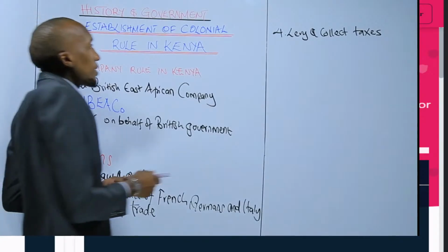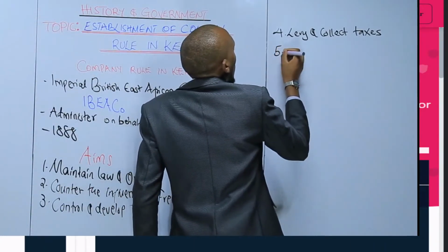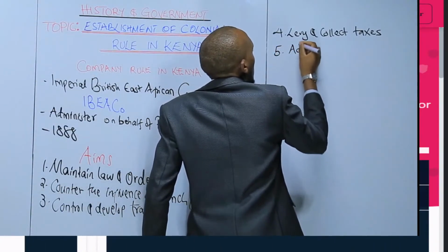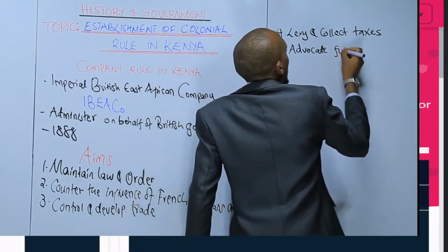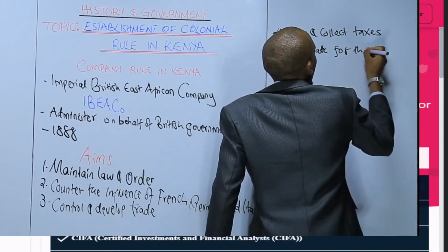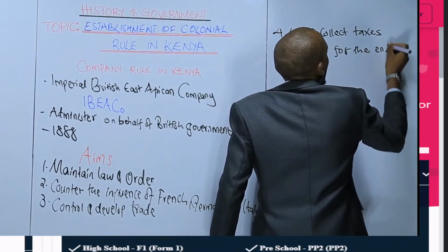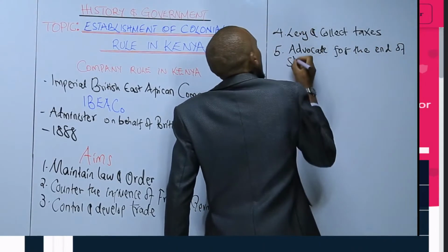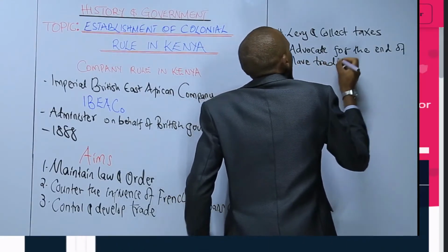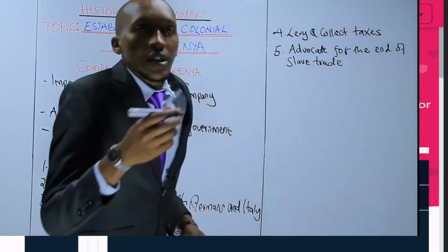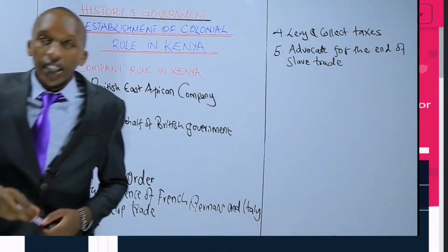And then lastly, they were supposed to advocate for the end of slave trade. They were supposed to abolish slave trade in that territory.